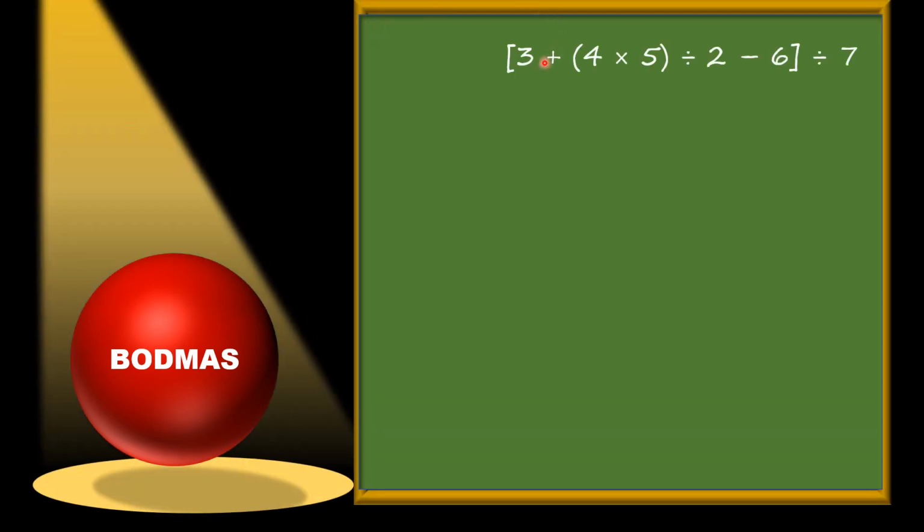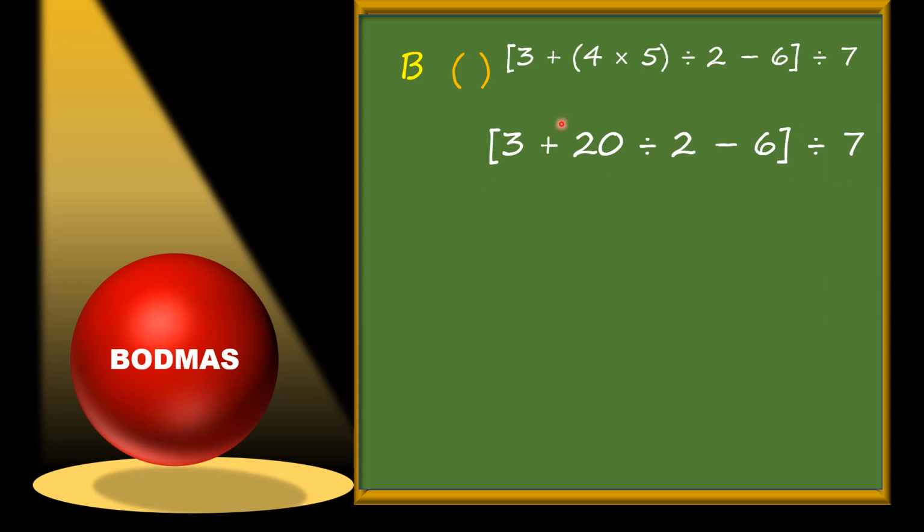So here is your next question. Question is this. It seems difficult. No, it is very simple. It is simplification. We need to just follow the rule BODMAS. So here at first we need to solve the bracket. But which bracket? Here are two, big and small. Always the small bracket. So we will solve the small bracket, 4 into 5, only in this first step, and rest of the things we will write as it is. So like this, 3 plus, we will solve this part only, 4 fives are 20 divided by 2 minus 6, big bracket close, divided by 7.